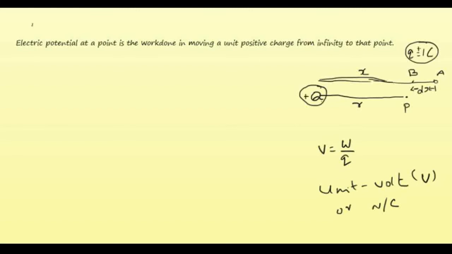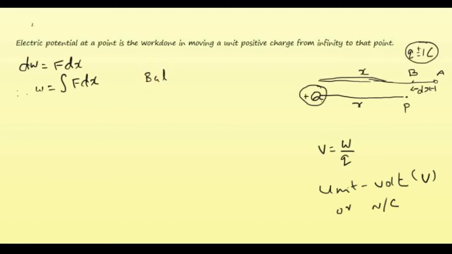For a small distance dx, the work done will be dW. And what is the equation for dW? dW is equal to F dx. Therefore, W is equal to integral F dx. And what is F?